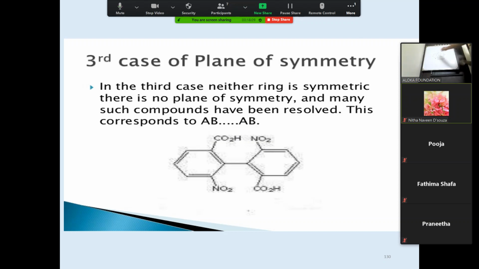So there is no plane of symmetry, and the substitutions are also not symmetrical. That means there is no center of symmetry in the molecule. So such compounds are said to be optically active. In this case, the substitutions are small in number, and they can be resolved. That is the next.